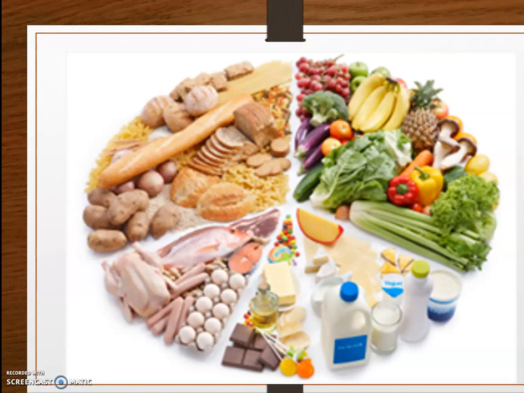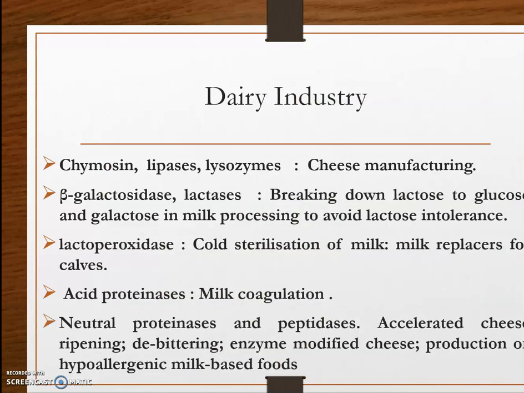The enzymes are generally classified into 6 classes: oxidoreductases, transferases, hydrolases, lyases, ligases, and isomerases. Among all these classes of enzymes, they all have an application within the food and feed area. But hydrolases are the enzymes which are more prominently used in the food industry. Now we can see the applications of enzymes in the food industry one by one.